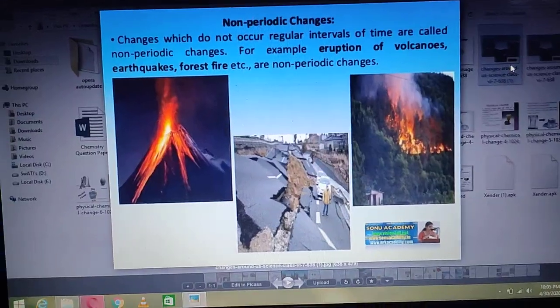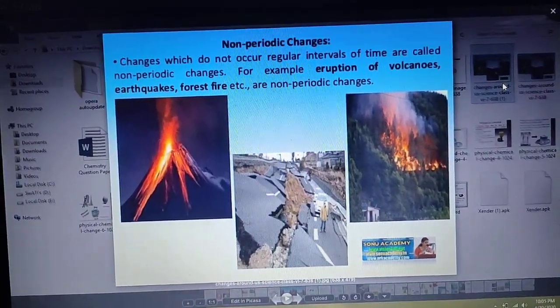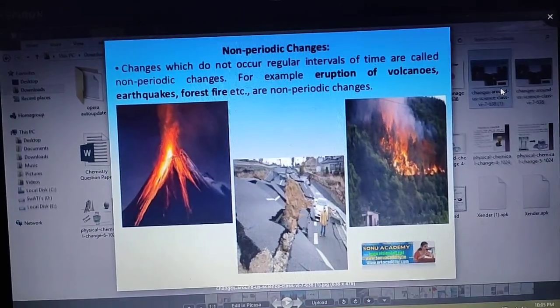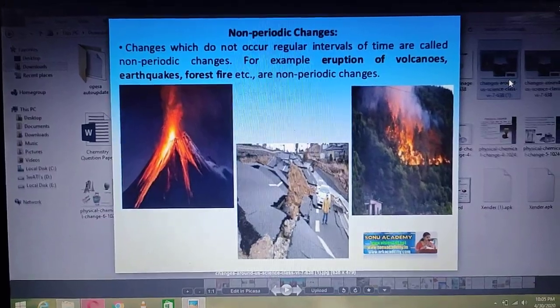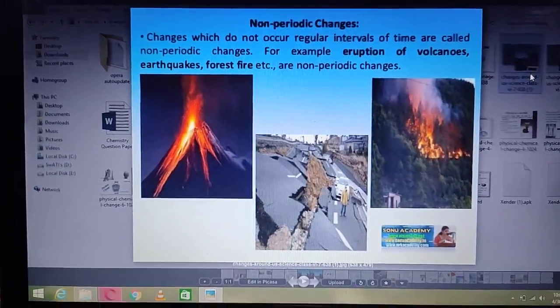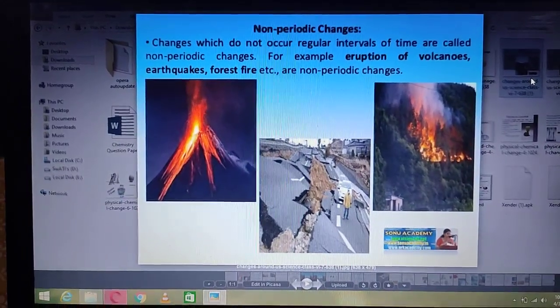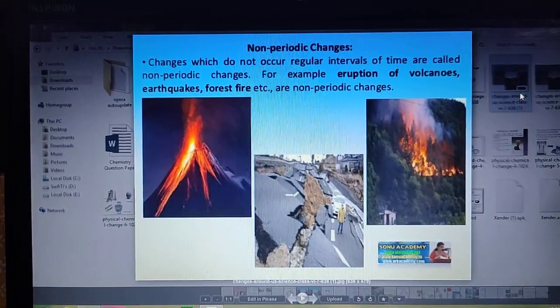Okay. Now what are non-periodic changes? Changes which do not occur at regular intervals of time are called non-periodic changes. Like for example, eruption of volcanoes, earthquakes, forest fire, etc. These are the examples of non-periodic changes.